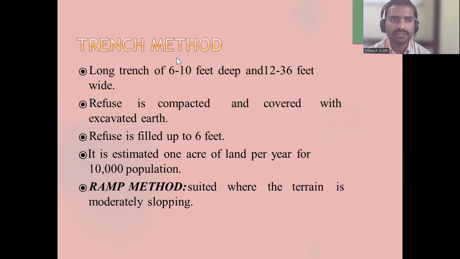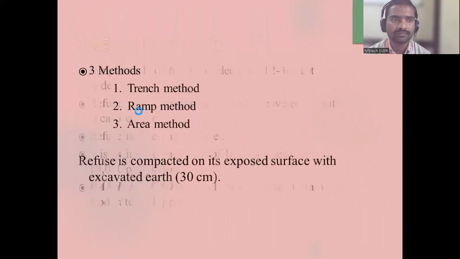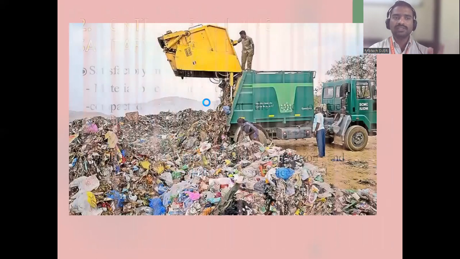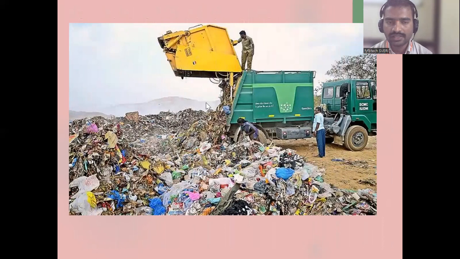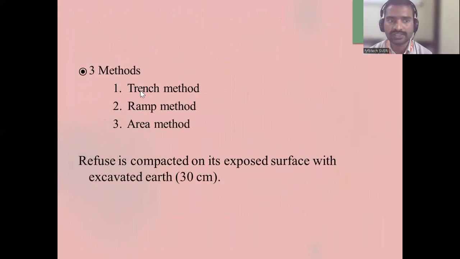So after the trench method and ramp method, one more is controlled tipping. What is controlled tipping? Whatever you have seen here, controlled tipping, sanitary landfilling. In the first method, what is this one? This is dumping. They just dump the waste on the outside of the city. In the second one, controlled tipping, they are trenching and filling the waste. Here there are three methods: trench method, ramp method, and area method.